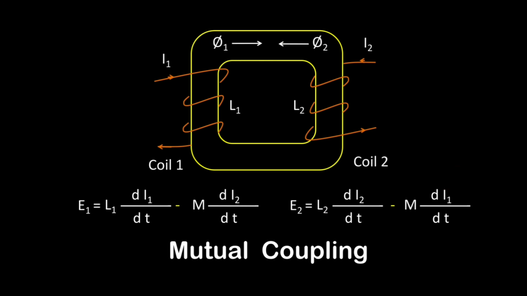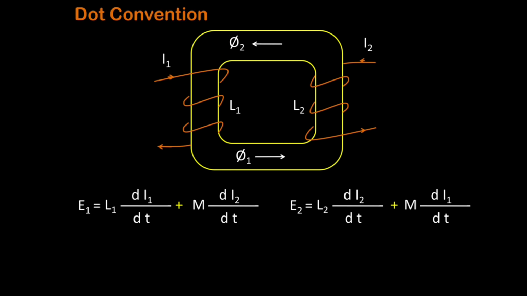Now the question is how we can come to know whether these fluxes are in the same direction or in opposite directions. The direction of fluxes can be easily found out by the right hand thumb rule. But in an actual machine, how can we know the direction of flux, whether it is in the same direction or in the opposite direction? For that, dot convention is used.